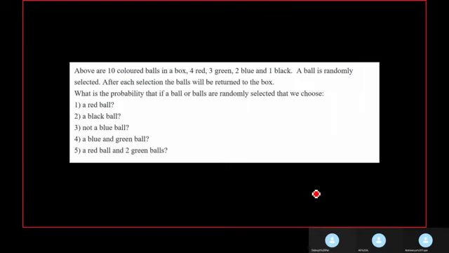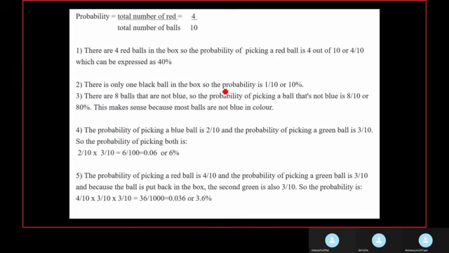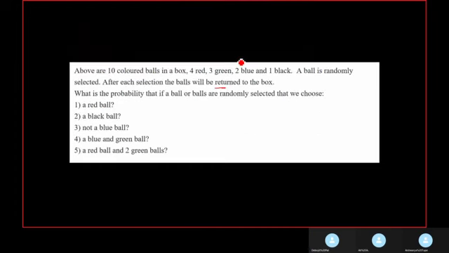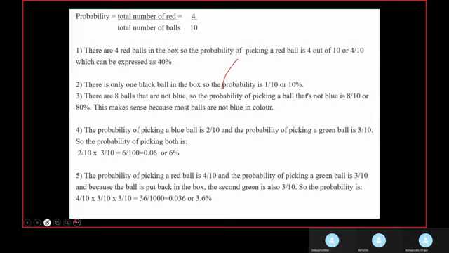Coming to the next concept. Next problem. There are 10 colored balls in a box, 4 red, 3 green, 2 blue and 1 black. A ball is randomly selected. After each selection, the ball will be returned to the box, which implies the total number of outcomes will be the same. So what is the probability that the ball we choose is a red ball? And the other respective questions. So pause the video, try the questions, solutions here. For it being a red ball, we have 4 red and the total number of balls is 10. So the probability of it being a red ball is 4 by 10.